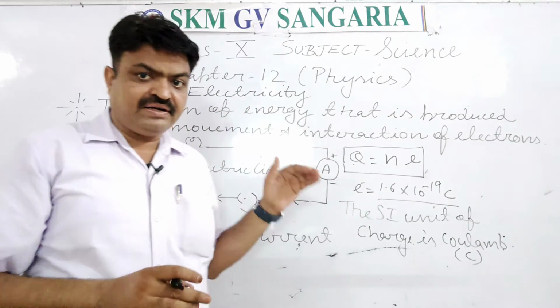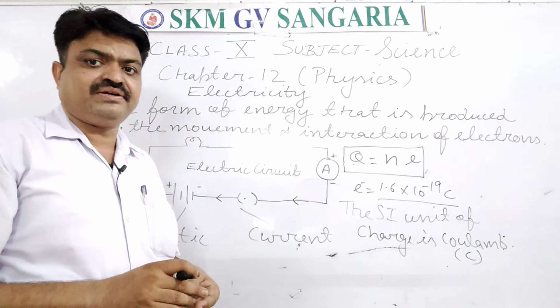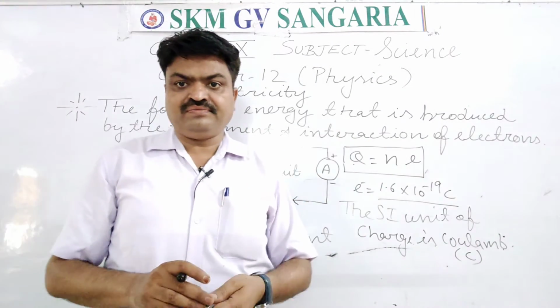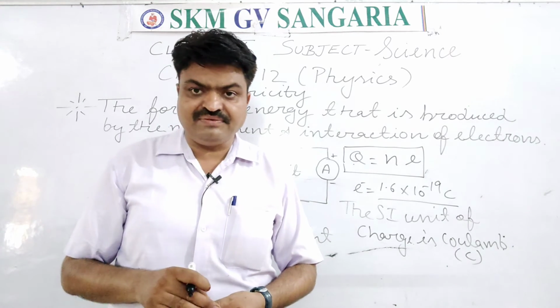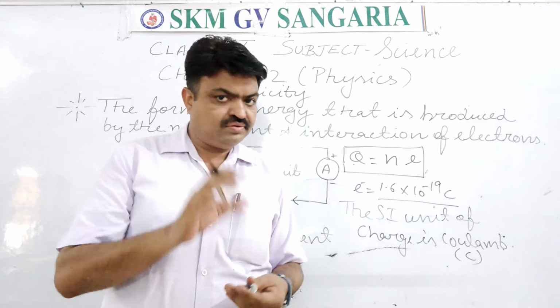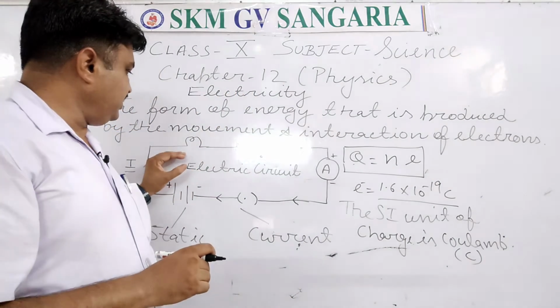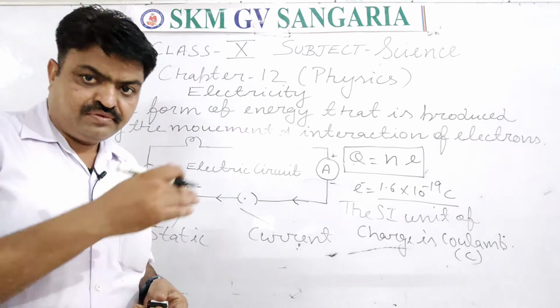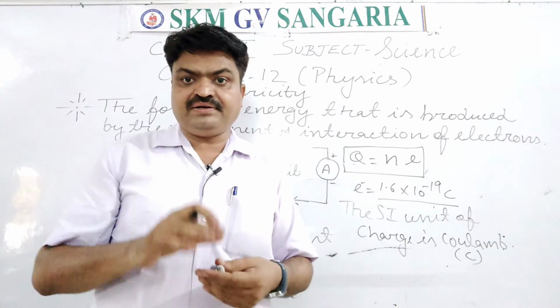And the electrical devices connected with that circuit, like the bulb, will not glow, or those devices will not do their work. So the electric circuit plays a very important role in the flow of electric current.